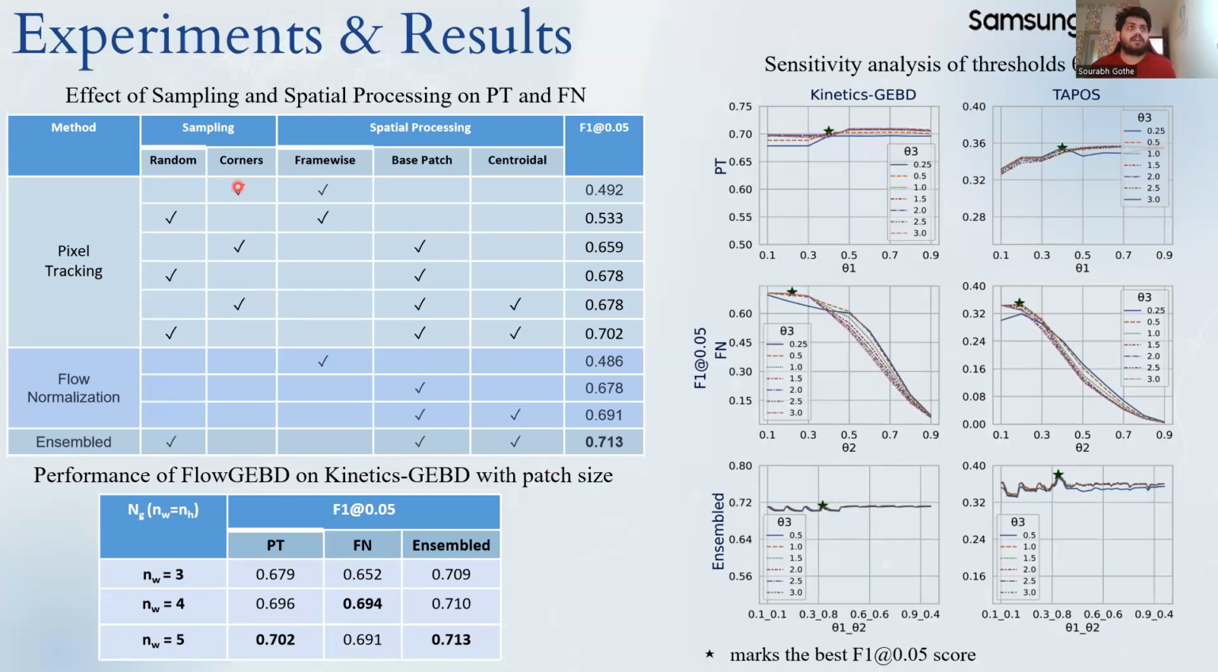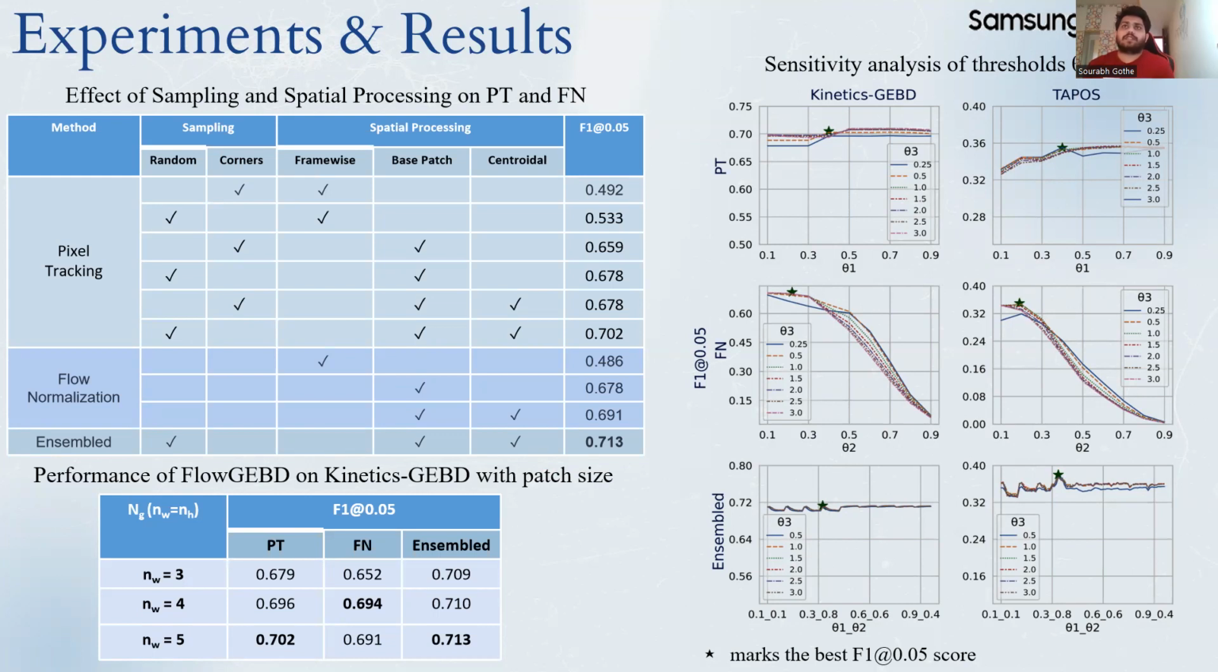We conducted several ablation studies where we can see an increasing trend with random sampling and spatial processing of base and centroidal patches. We also experimented with several patch sizes, and 5 seems to give the highest performance. On the right-hand side, we can see a sensitivity test of the thresholds that we use. This experiment is done to understand if our algorithm is sensitive to theta 1, theta 2, and theta 3.